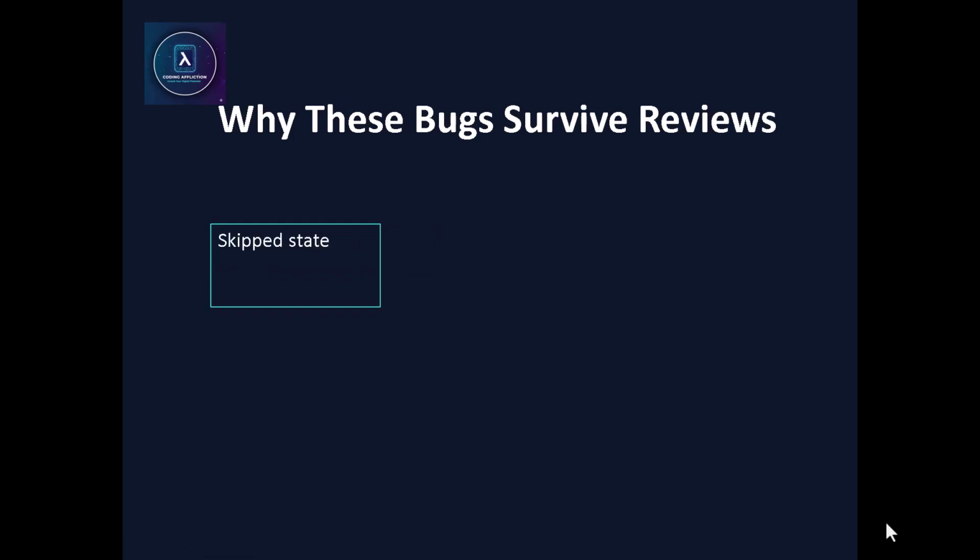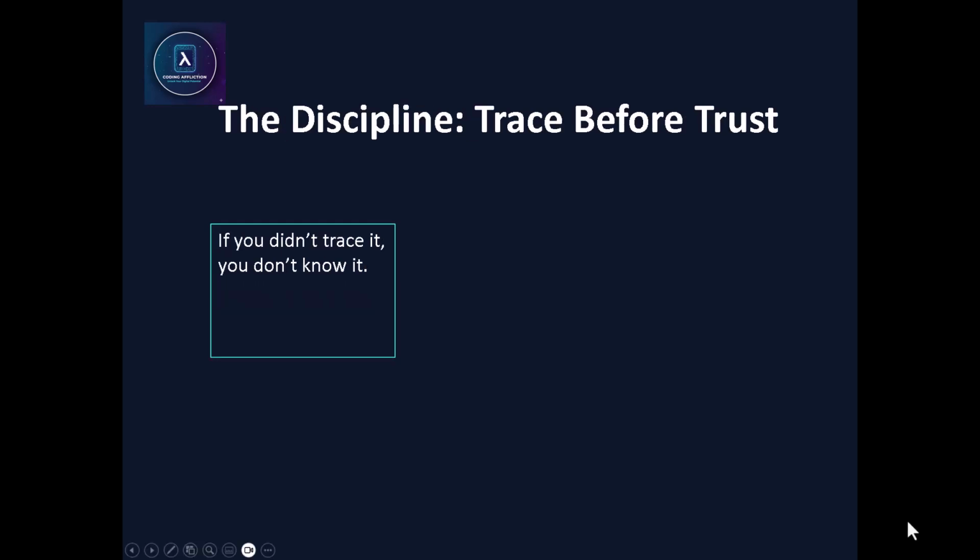This is why these bugs survive reviews. The code looks clean, the narrative sounds right, but the execution was never traced. And untraced execution is invisible execution. Here's the discipline everything points to. If you didn't trace it, you don't know it. One line executes, one state changes. That change is committed. Slow thinking here prevents fast bugs later.